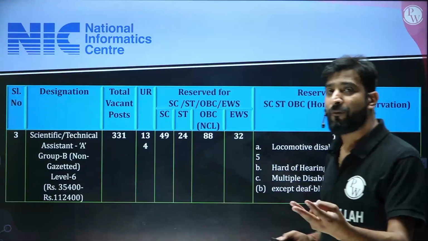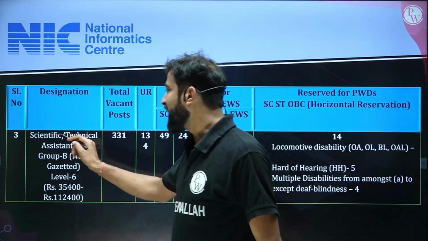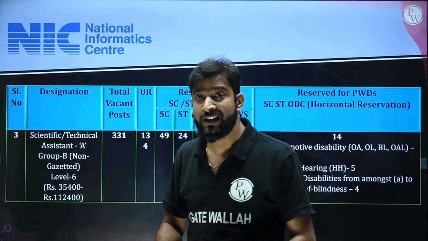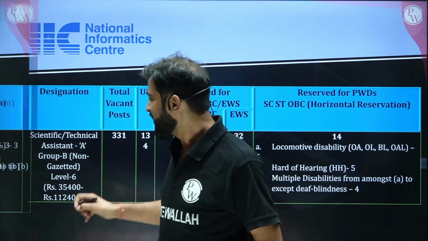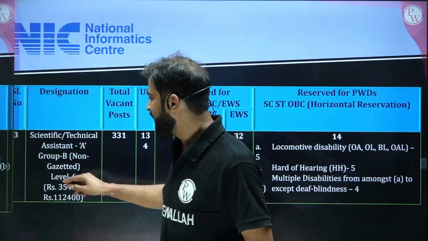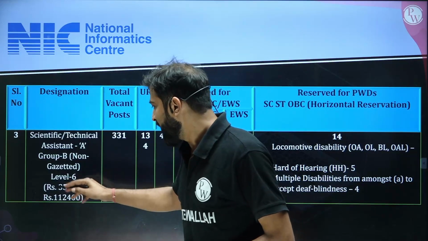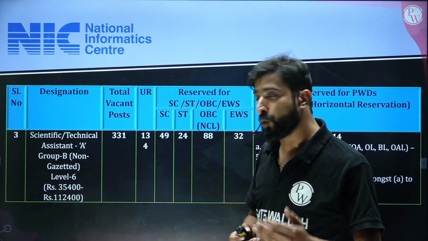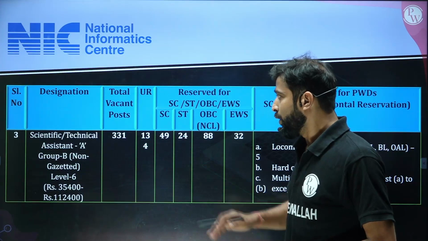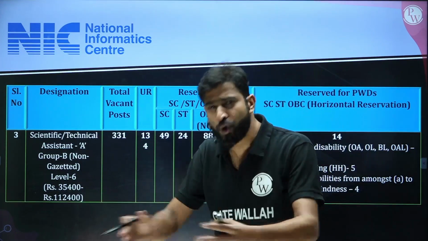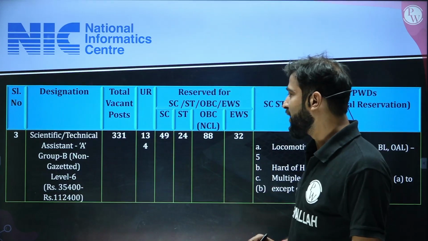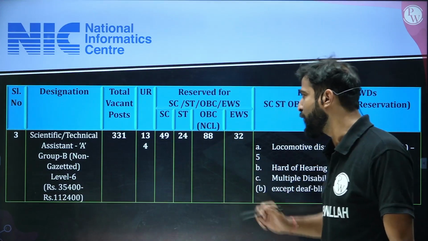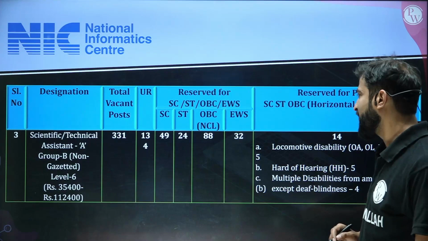Now the third type of vacancy released is called Scientific Technical Assistant. This is non-gazetted, and the pay level is 6. Previously the level was 7, and here the level will be 6, one level down, and the pay band will be 35,400 to 1,12,400. Total vacancies are also very huge my dear friend. This is 331. For the unreserved 134, SC 49, ST 24, OBC 88, EWS 32.